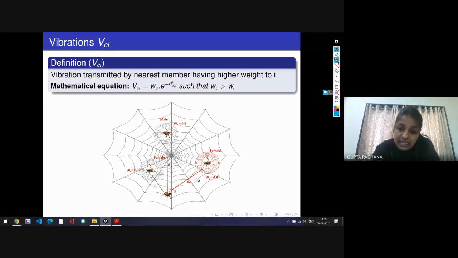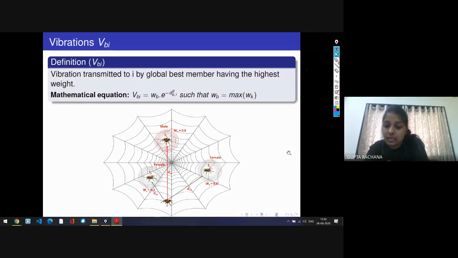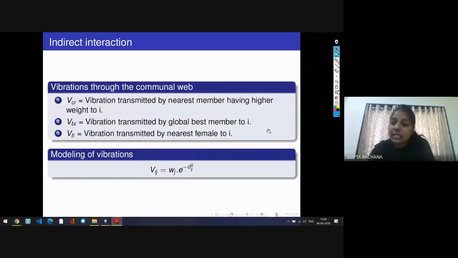Here you can see that as the distance from this spider increases, the vibration decreases exponentially. Accordingly, the equation has been defined. Here you can see that this is the general equation that has been modeled for the vibration. Here i is the ith spider that shares its information, or sends the vibration, to the jth spider.